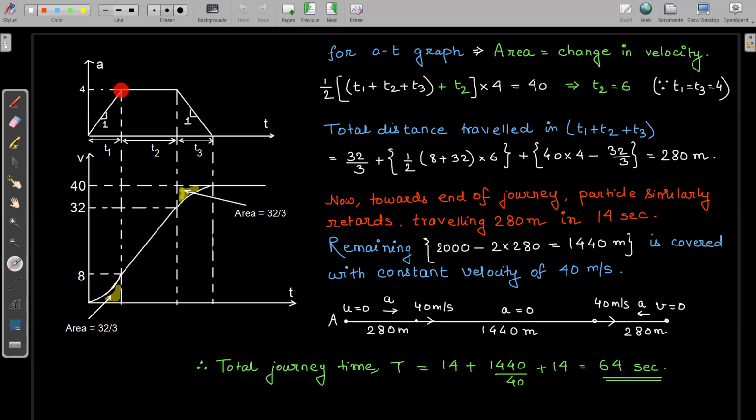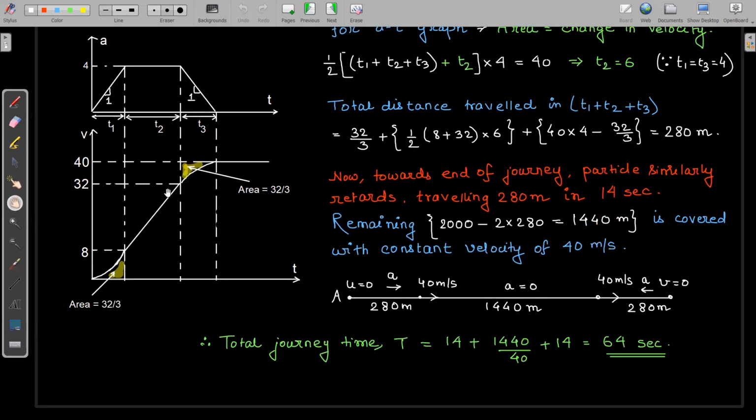That means the particle is undergoing, sorry, a constant acceleration of 4 meter per second square for a time interval of 6 seconds, right? Now, in this time interval T1, T2, T3, the total distance traveled, or the total displacement, you can call it either way because the motion is unidirectional. So the total distance traveled by the particle at the end of T1 plus T2 plus T3 is simply the area under this velocity-time graph.